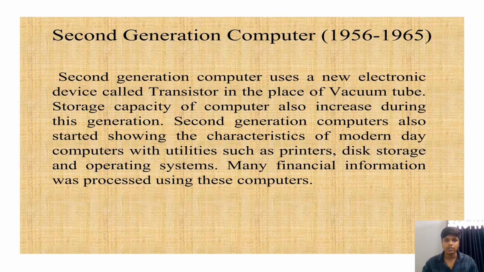Next, we discuss the second generation computer from 1956 to 1965. Second generation computers used a new electronic device called a transistor in place of the vacuum tube. Storage capacity of computers also increased during this generation. Second generation computers also started showing the characteristics of modern day computers, with utilities such as printers, disk storage, and operating systems. Many financial information was processed using these computers.